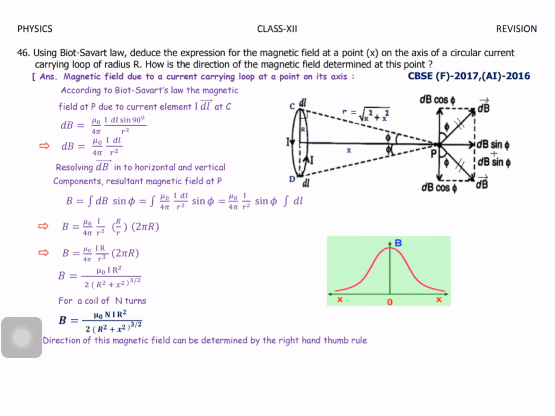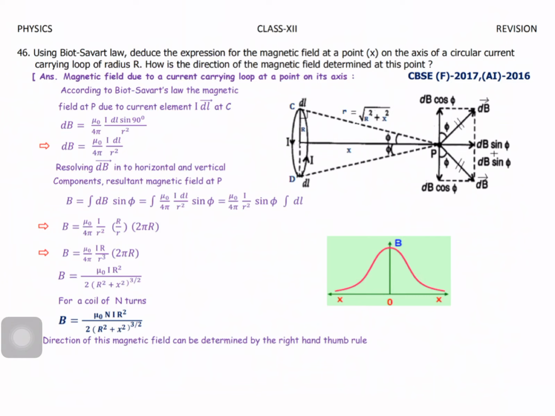Clear? And next one, using Biot-Savart law, deduce an expression for the magnetic field at a point X on the axis of a circular current carrying loop of radius R. How is the direction of the magnetic field determined at this point? It's also very simple. You are familiar with the diagram from the Biot-Savart law. We can derive the expression.